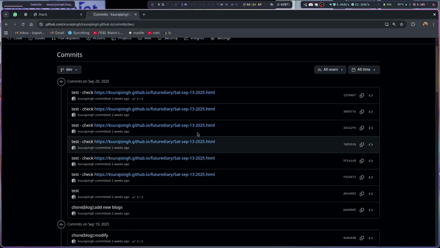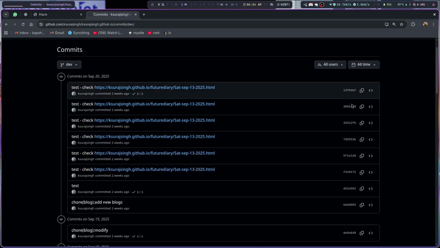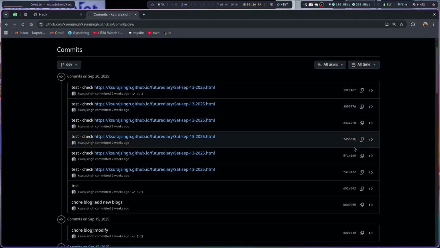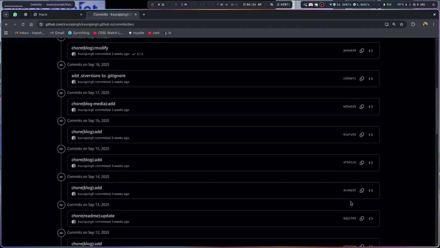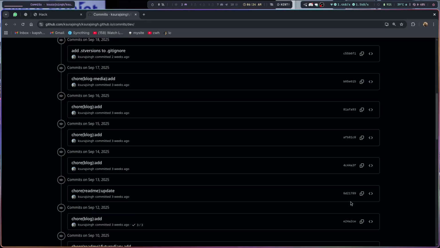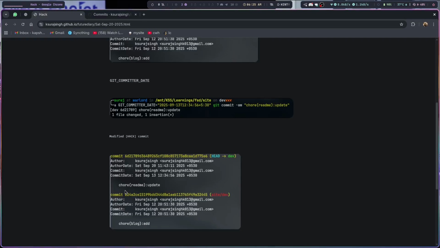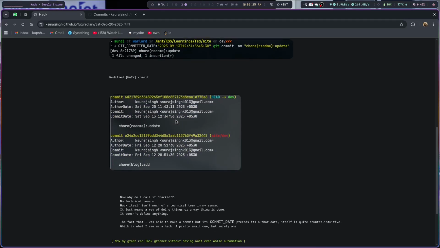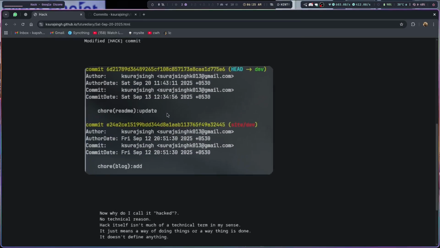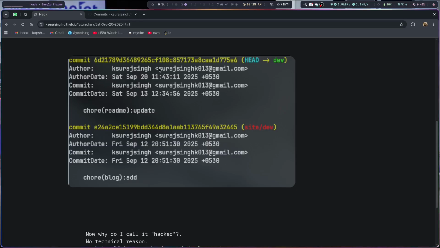It's going to be on September 20th, and there is no 6d21 on September 20th, which there should have been, right? So September 13th, we have a 6d21, right? So as you can see, you can make your commits predate if you want to show someone that you have worked on this before, but the author date would be when you actually worked on it.